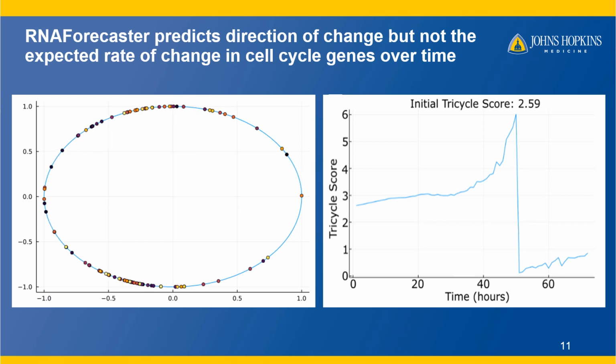RNA Forecaster seems like it's not quite grasping the phenomenon of the cell cycle checkpoint and the ensuing more rapid changes in gene expression. It's possible that the small number of cells we have for training is the source of this issue, or we might need some change to the model architecture to be able to account for the more sudden changes in expression that we expect to see after cell cycle checkpoints. However, we think that the high fidelity to the order of the cell cycle we observe, even if the timescale is somewhat off, does demonstrate the ability to forecast future expression states in biological data.